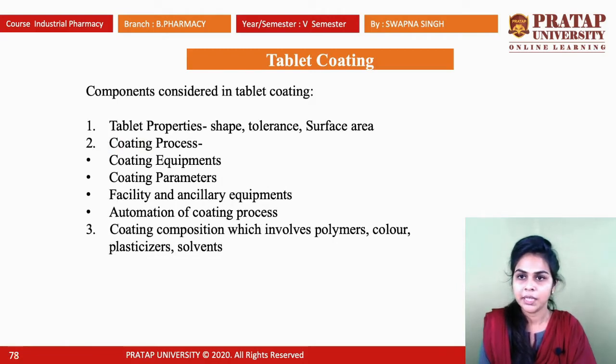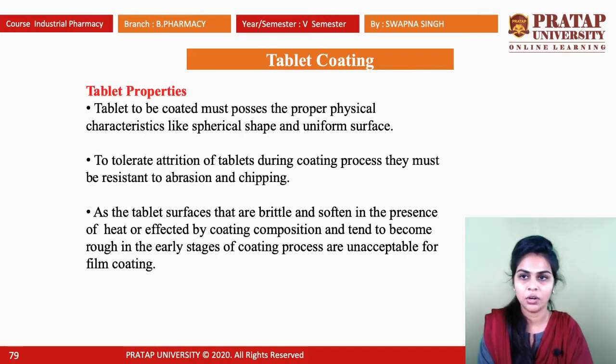For tablet coating, there are some components to consider. First one is tablet properties. In tablet properties, we need to check the shape, the tolerance, and the surface area of particular tablets. Second one is coating process. For the coating process, there are some points: coating equipments, coating parameters, facility and ancillary equipments, automation of coating process. And the last one is coating composition, which involves polymers, colors, plasticizers and solvents.